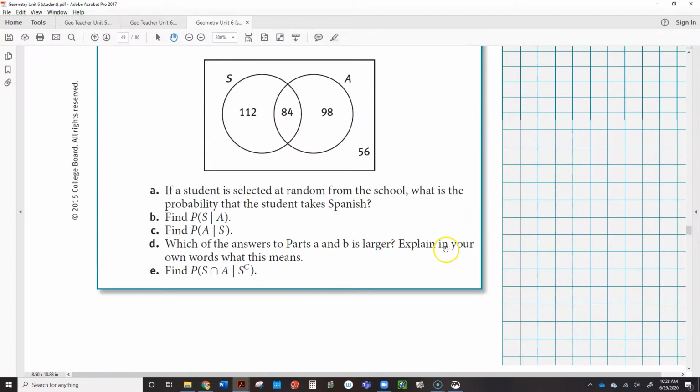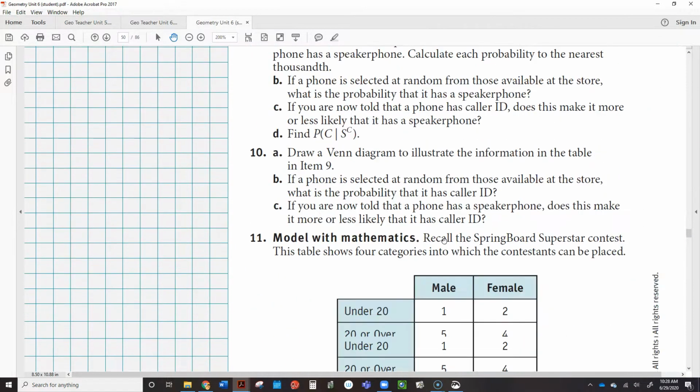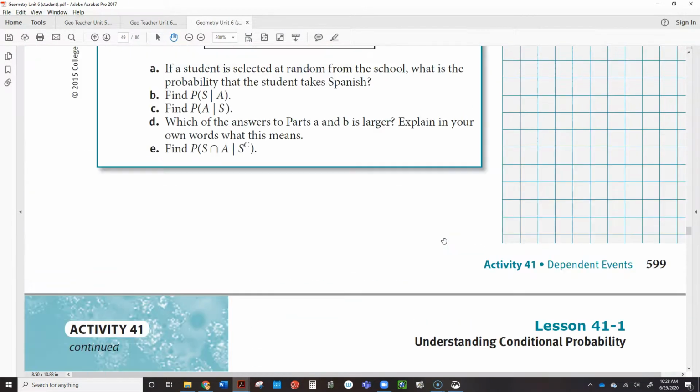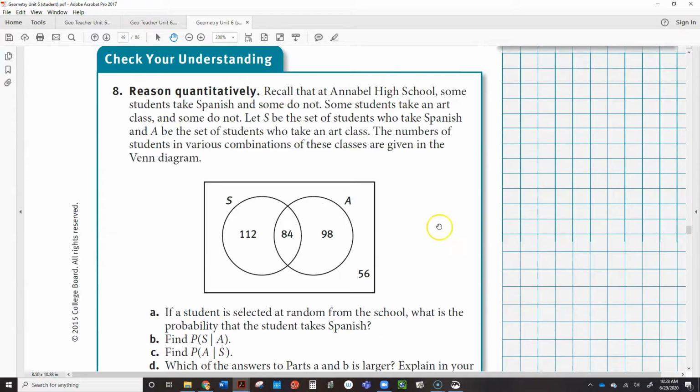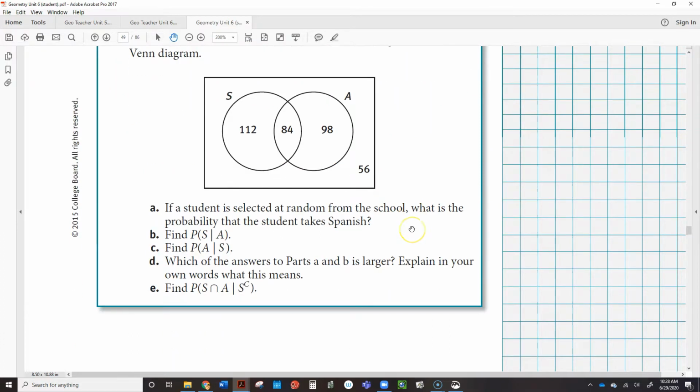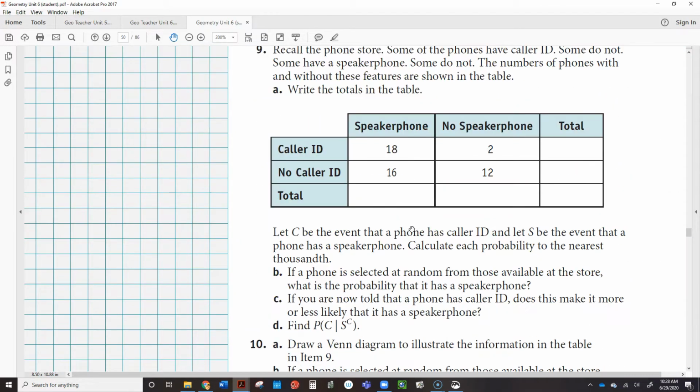Okay, that gets us to this check your understanding, and that ends this. So my next video will be of the answer key to the check your understanding and the lesson practice.